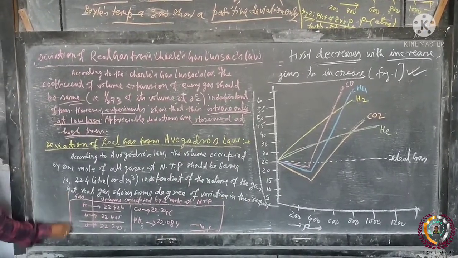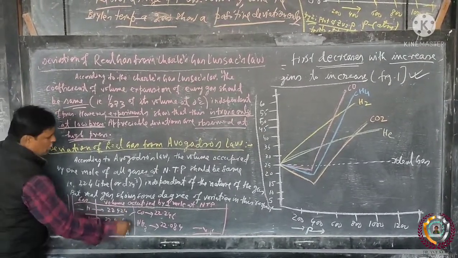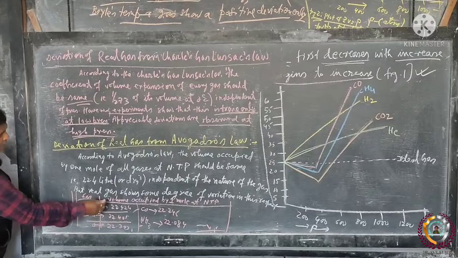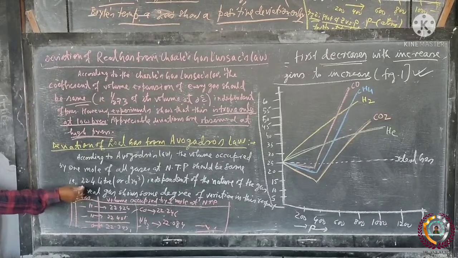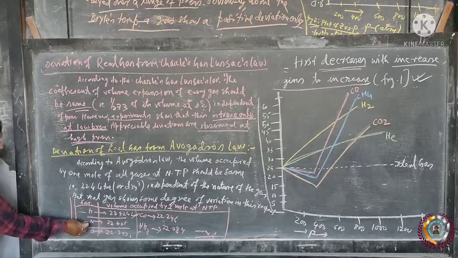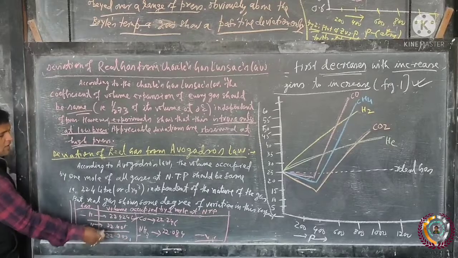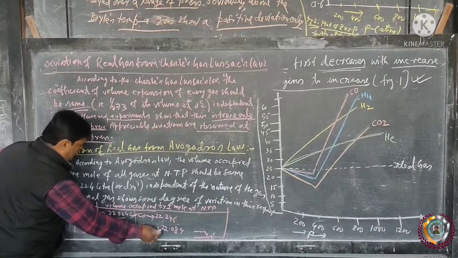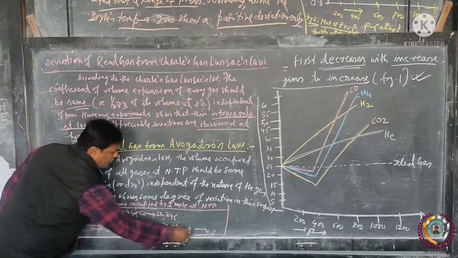So for different gases, hydrogen, nitrogen, oxygen, CO, ammonia, in this table, this is the gas and the volume occupied by 1 mole at NTP. For hydrogen gas, the volume occupied by 1 mole at NTP is 22.424 liter. For nitrogen, 22.401. For oxygen, 22.393. For CO, 22.246, and for ammonia, the volume occupied by 1 mole at NTP is 22.08. This is all.